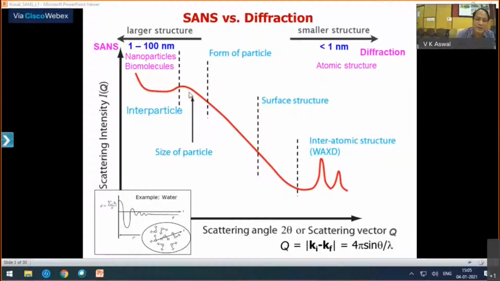And then what is interesting is also you can look at interparticle interactions through the correlation peak, which we'll learn later on. Then surface structures. So these are various things you can learn from small angle neutron scattering.